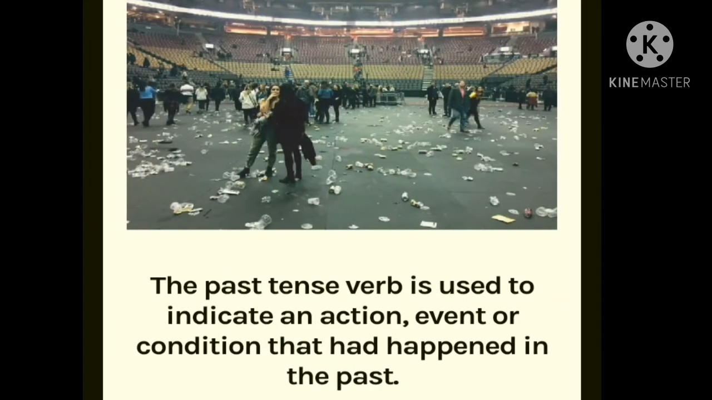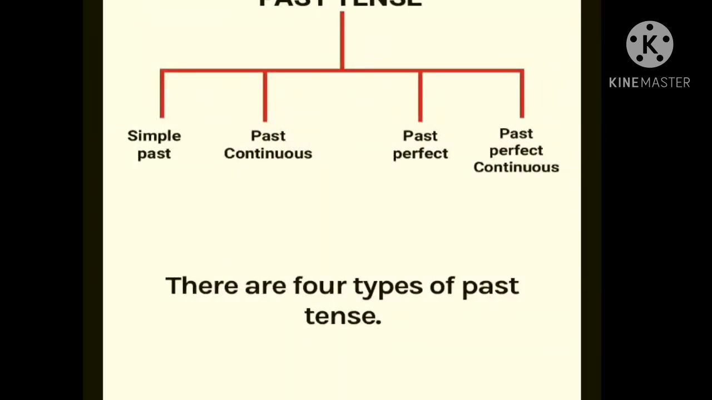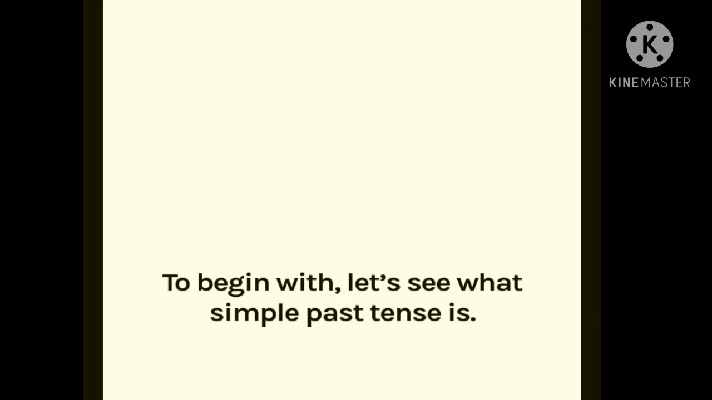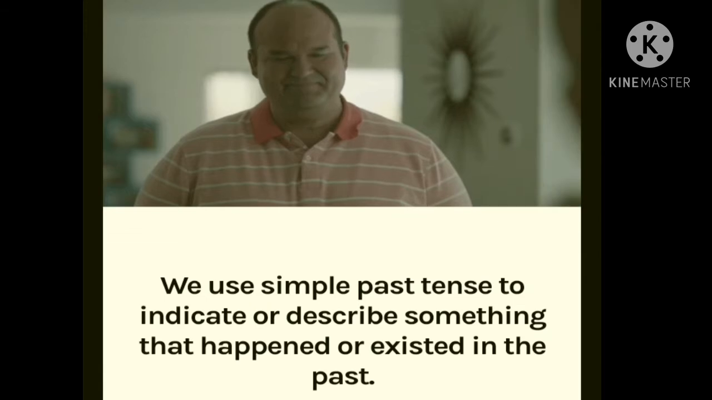The past tense verb is used to indicate an action, event or condition that happened in the past. There are four types of past tense: simple past tense, past continuous tense, past perfect tense and past perfect continuous tense. To begin with, let's see what simple past tense is.